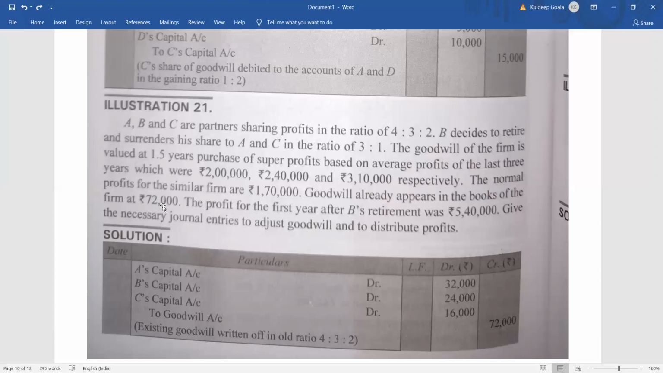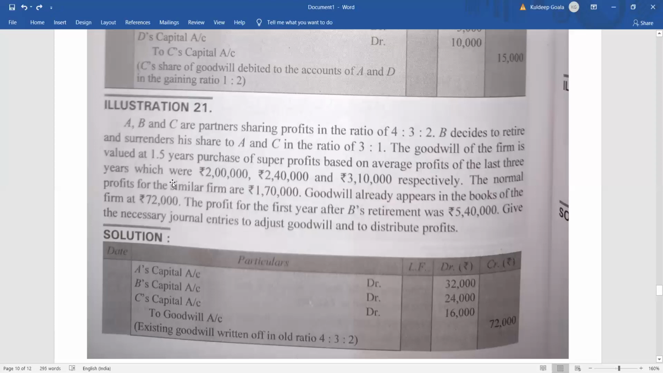Now let's find out. Fine. Now we'll find out the value of goodwill, because here it is not given directly. How to find out? It will be 1.5 years purchase of super profit. So what will be the super profit? I'm just explaining you orally. You can just write it down. Make a note of it. The average profit you have to find out first.